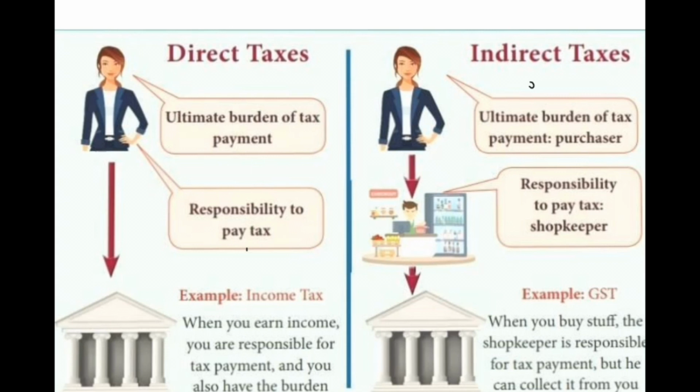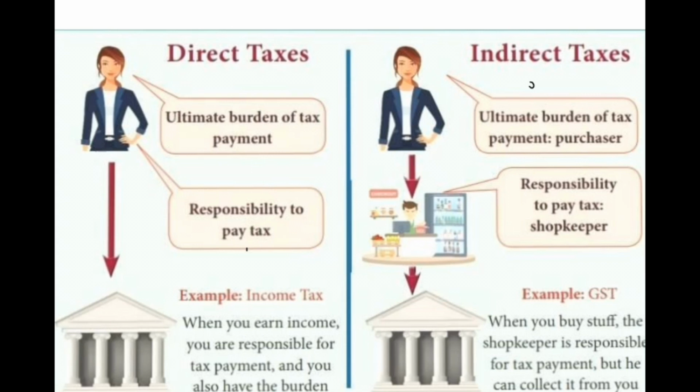It means that girl will pay the tax, so the burden is with that girl, and the responsibility to pay tax is also with that person, because that girl will pay the tax directly to the government. That is why it is called direct tax.